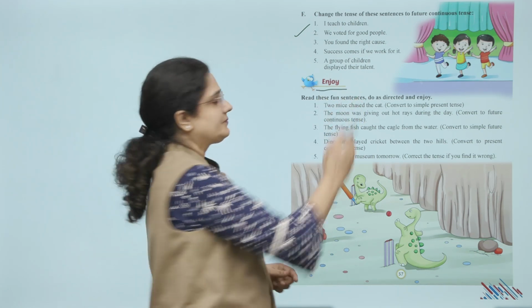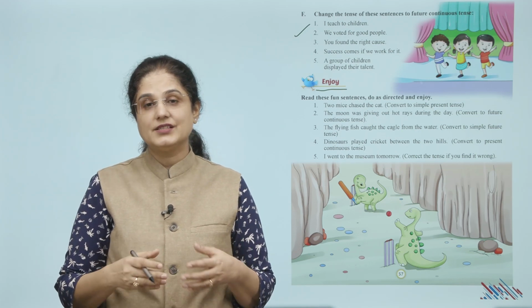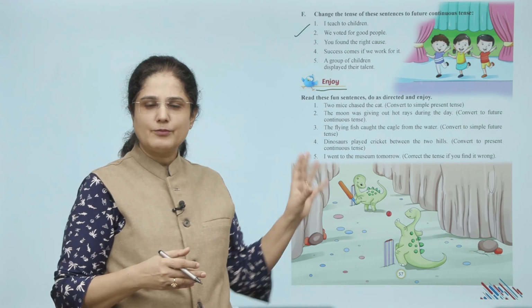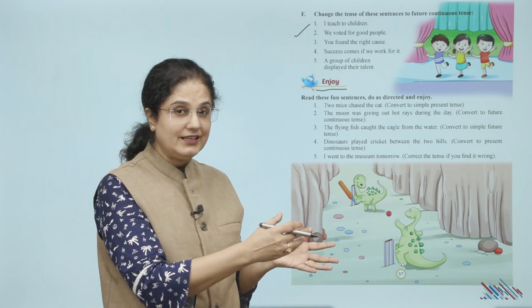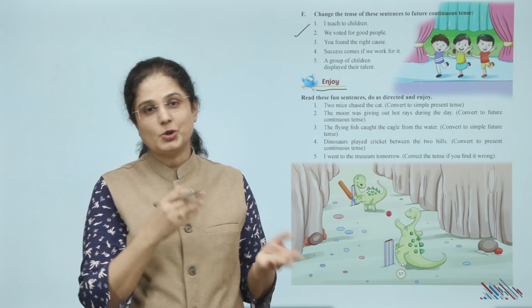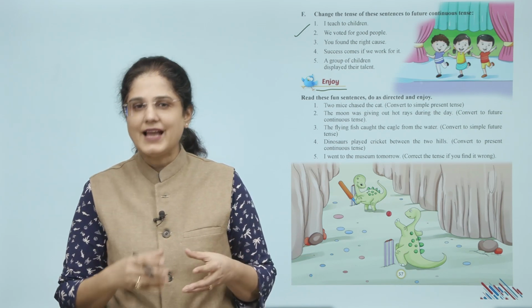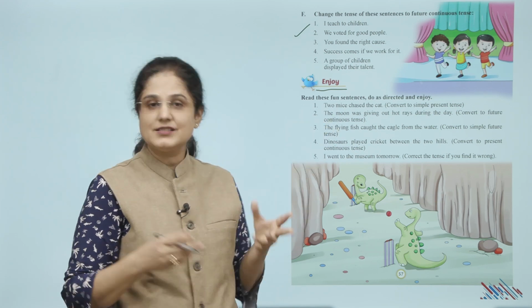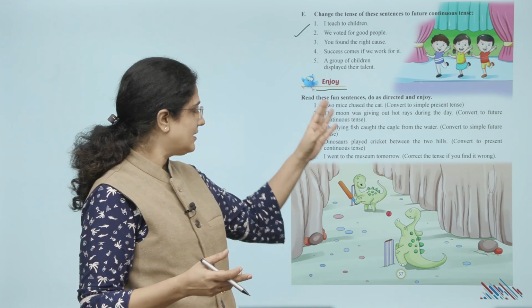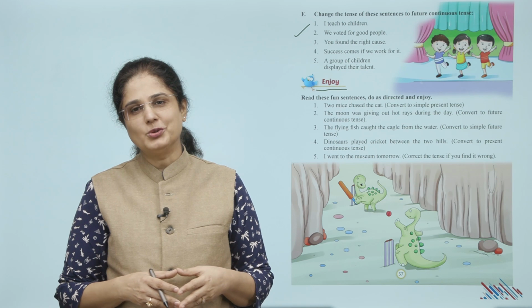Let's enjoy. Read these fun sentences, do as directed and enjoy. ये थोड़े आपको funny sentences दिए गए हैं, इनको पढ़िए और जो directions दी गई हैं वैसे करें और enjoy करें. So आपका पहला है, Two mice chased the cat. Now convert to simple present tense. इसको आप simple present tense में convert करें. इसी तरह से बाकी के sentences में जो directions दी गई हैं उन्हें follow करें.